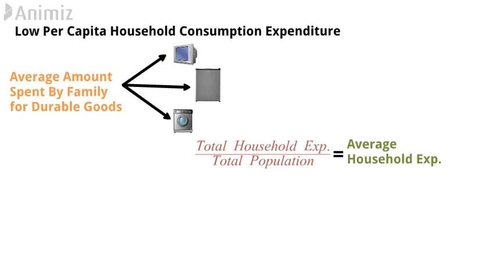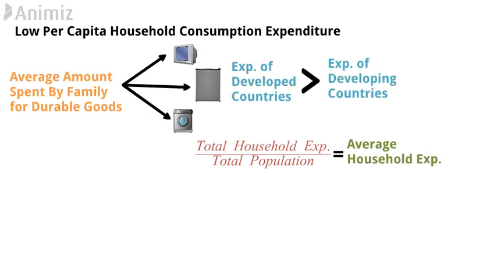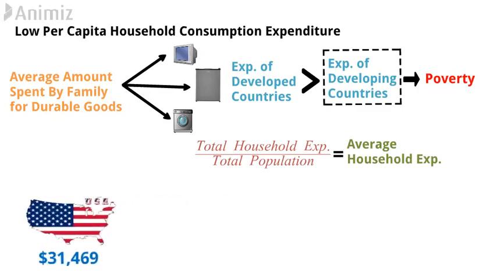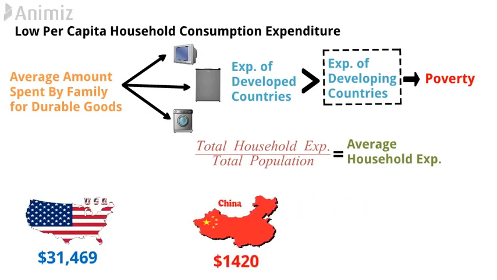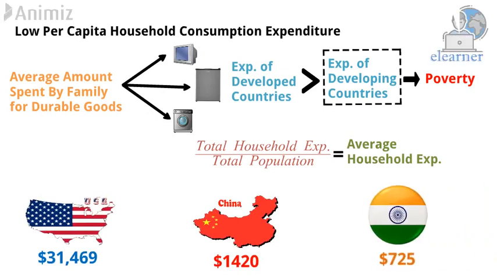Here, higher expenses for such household products indicate lower poverty, whereas lower expenses for such household consumption indicate higher poverty. Such expenses are high in developed countries in comparison with developing countries, which indicates a high level of poverty in developing countries. In the USA, such expense is $31,469 per person, whereas in China it is $1,420 and in India it is just $725. So, in this manner, the level of poverty can be measured.